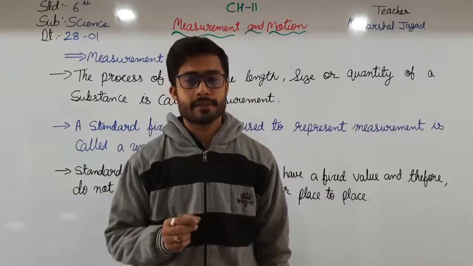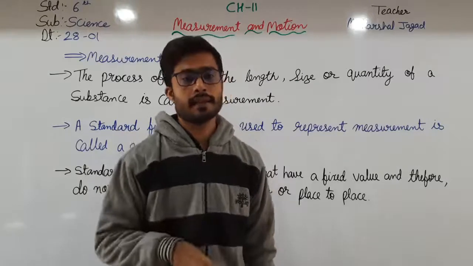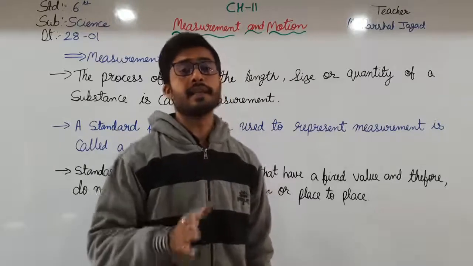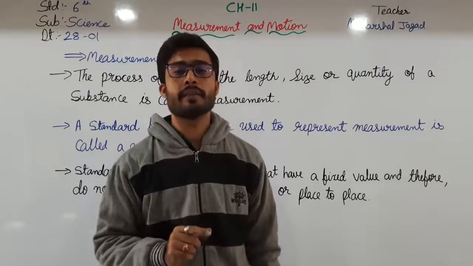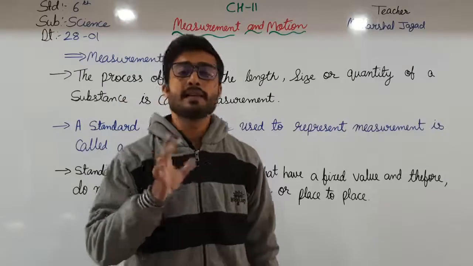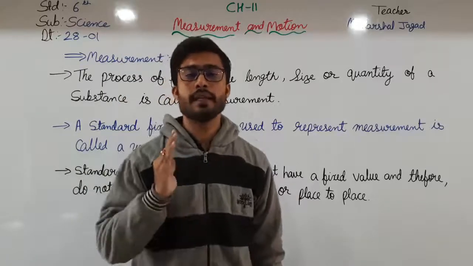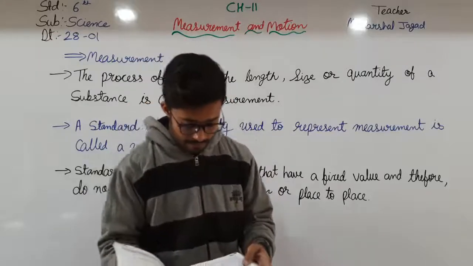So what happens? If you take your friend's scale or any scale, then this will be the same only. The distance between 0 centimeter to 1 centimeter will be the same, and from 0 inch to 1 inch it will be the same only. So all the distances will be the same. That is known as the standard unit.